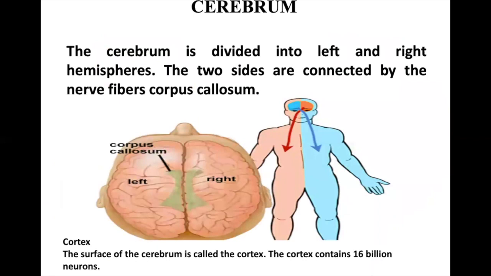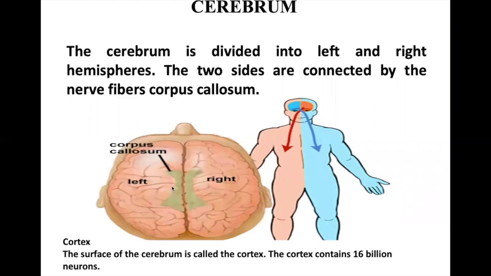The cerebrum, which is the largest part of the brain, that is a forebrain, is divided into two hemispheres, the left hemisphere and the right hemisphere. They are connected here. This is a connection part over here. They are connected to each other with the help of a nerve fiber called corpus callosum.